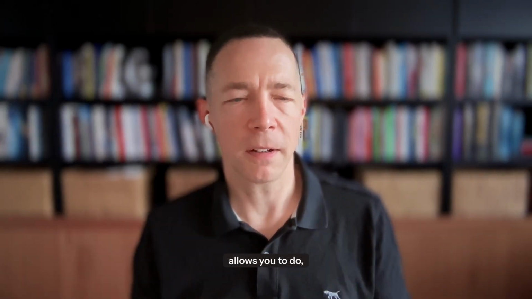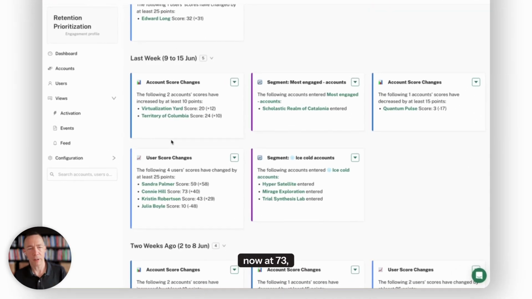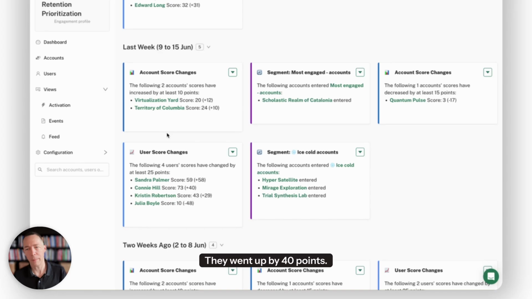Also, what this allows you to do, if you look at the user score, is you can see things in relative terms. You can see the score changes. Everyone's at least met the threshold. In this case, it's changed by 25 points. It's fun to see who's gone up, and it's also good to see who's gone down and by how much and where they're finishing up. Connie Hill, now at 73, has had a stellar week. They went up by 40 points.